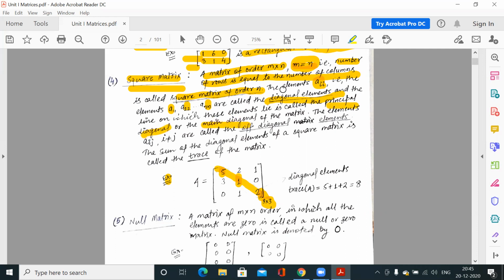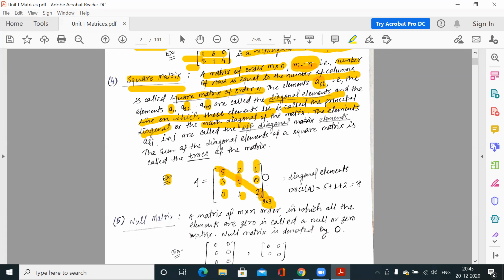So now we have another term, principal diagonal or main diagonal. What is the definition? The elements a_11, a_22, ..., a_nn are called diagonal elements, and the line on which these elements lie is called the principal diagonal or main diagonal. So 5, 1, 2 are diagonal elements, and this line is called the main diagonal or principal diagonal. Now in a square matrix, all the other elements which are not on the principal diagonal, like 3, 0, 1 and 2, 1, 0, are called off diagonal elements.